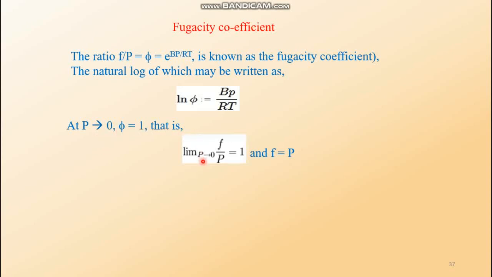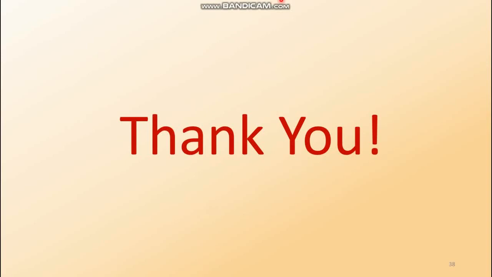So the limiting case is at P tends to 0, the value of F by P, or the value of phi, is equal to 1, and if this is equal to 1, it means F equals P. So that's all about fugacity and idealized pressure of a real gas. And for an ideal gas, the value of the fugacity coefficient is always 1. It's a very lengthy lecture today, but listen to it very carefully. So thank you, have a nice day.